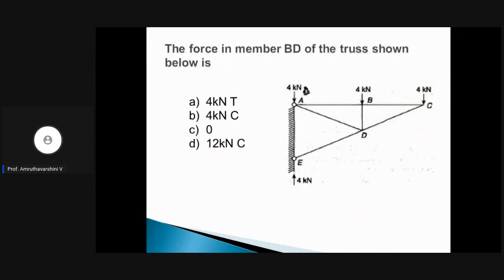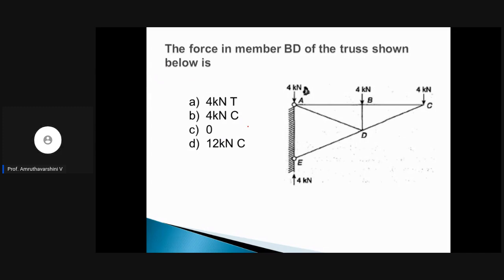The second question says the force in member BD of the truss shown below is dash. You can see the options: A is 4 kilonewton tension, B is 4 kilonewton compression, C is 0, and D is 12 kilonewton compression. Clear? Now look at the truss.